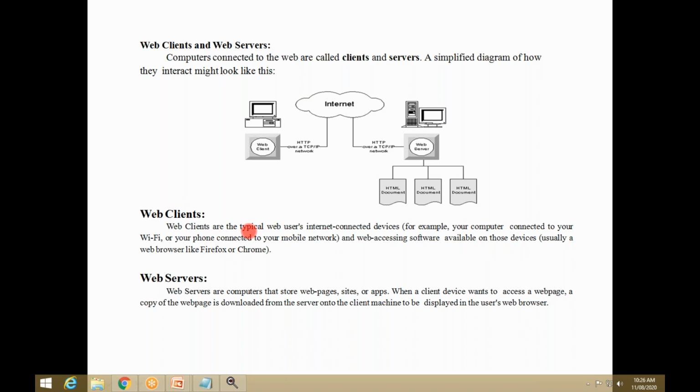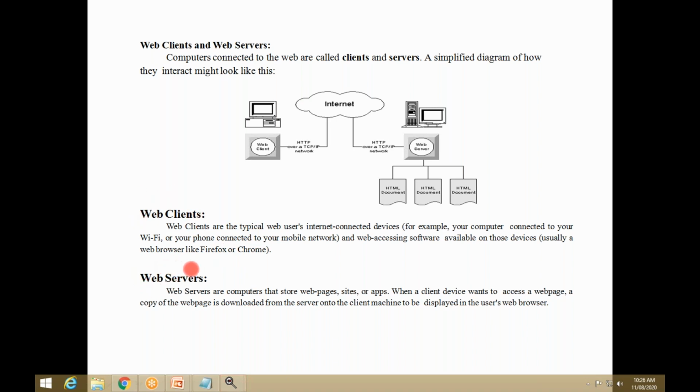For example, in a computer we have software like Chrome, Mozilla Firefox, Internet Explorer. From those we can access the information, and that is called web accessing software or web browsers. Mobiles also have Firefox, Chrome, Opera. This is called a web client.